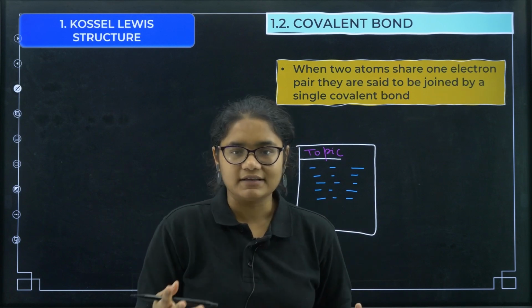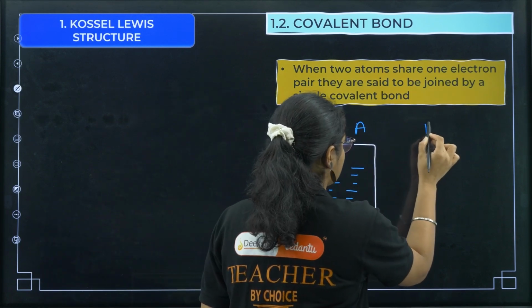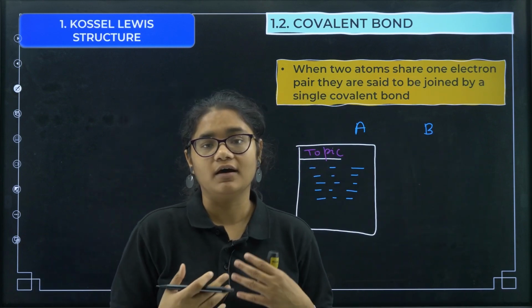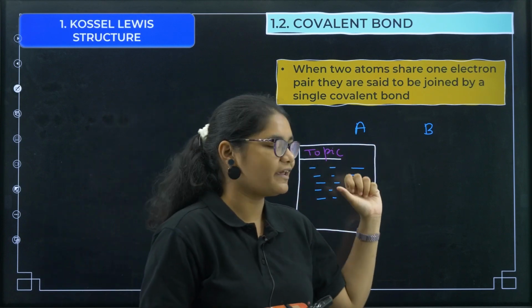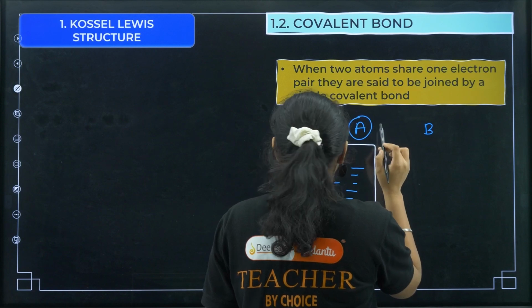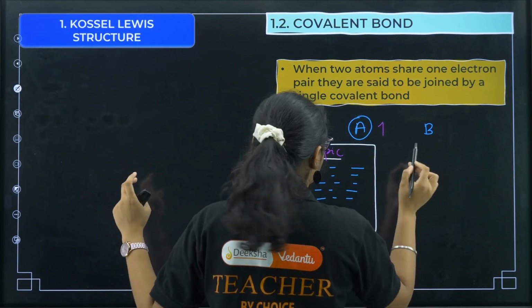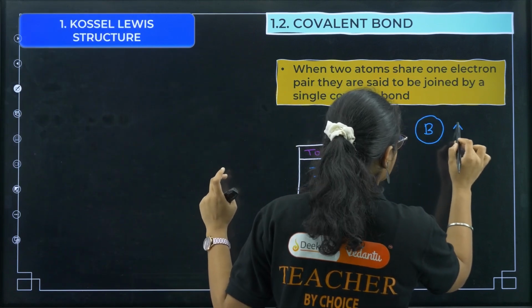Now you 2 friends are there, friend A and friend B. There are 2 students A and B who are very good friends. Now how will they do this? In case of covalent bond, how can we explain that? Suppose A is having only a violet pen and B is having a blue pen.